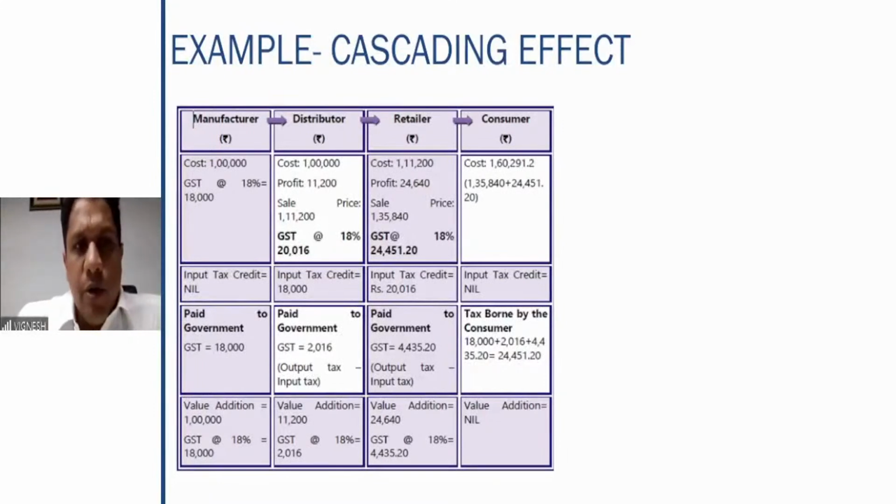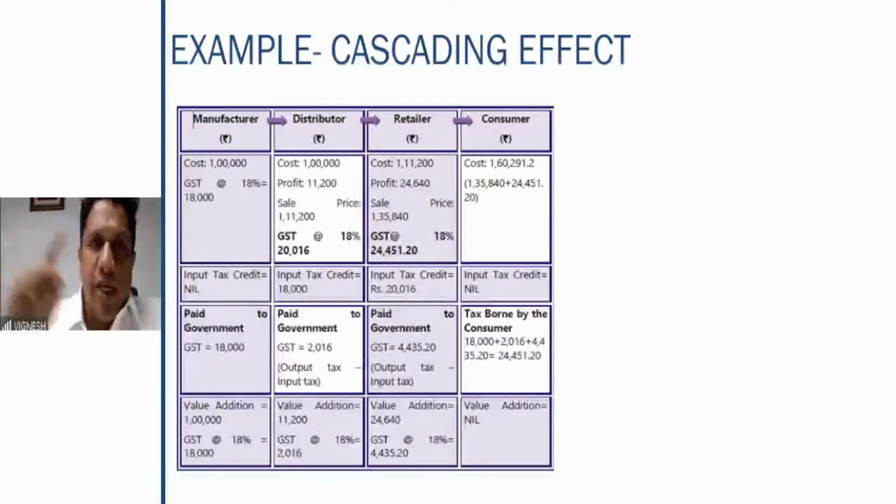Now for the distributor, the cost is 1 lakh. Let us assume he is adding a profit margin of 11,100. The sale price is 1,11,200, on which 18% GST is collected. So the distributor is selling to the retailer at 1,11,200 and collects the GST of 20,016. So this 20,016 he collects from the retailer.